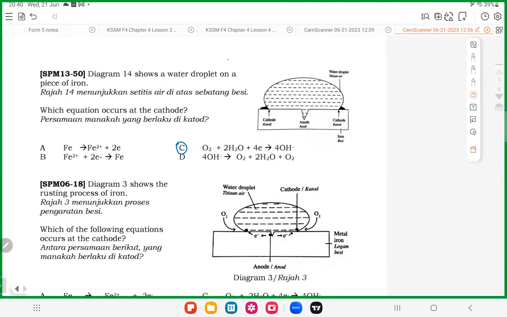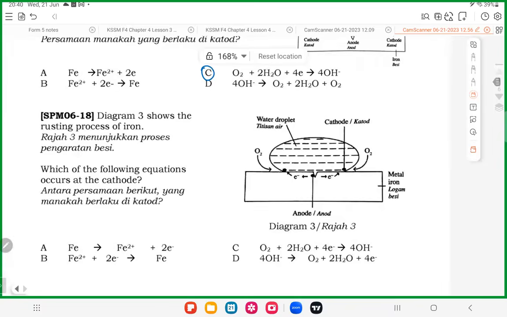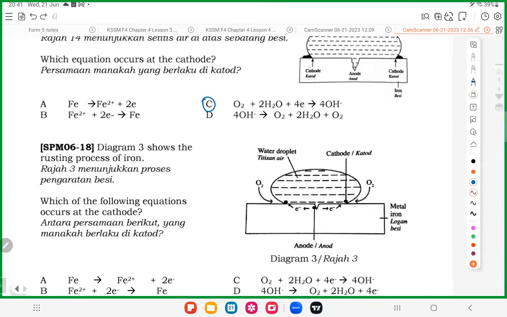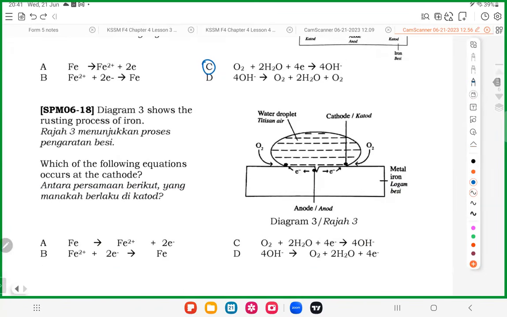One more question. Same thing, SPM 2006. This is 2013, seven years apart, but the question is the same. What happened at the cathode? The cathode is here, they show you the corner. At the corner, the oxygen and the water receive this electron. They even draw it for you, so kind.